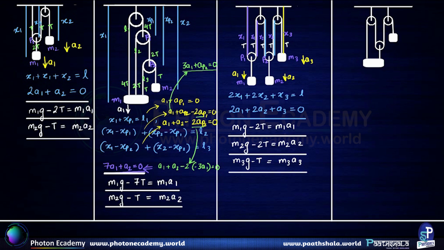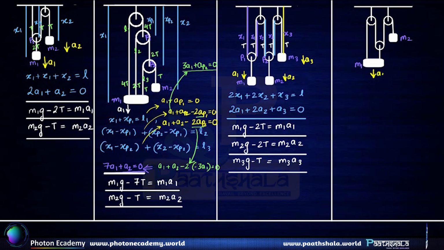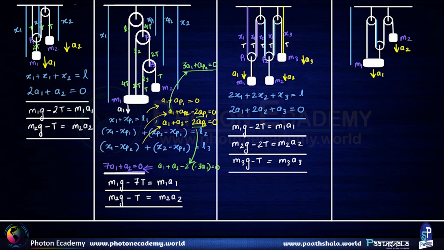So this is the mass m1 in this case, and this is the mass m2. So I'll assume the acceleration of mass m1 to be a1 in the downward direction and a2 for the mass m2. The distances are so measured. This happens to be x1. This pulley is also connected to the mass m1. So this distance also happens to be x1. This distance also happens to be x1.